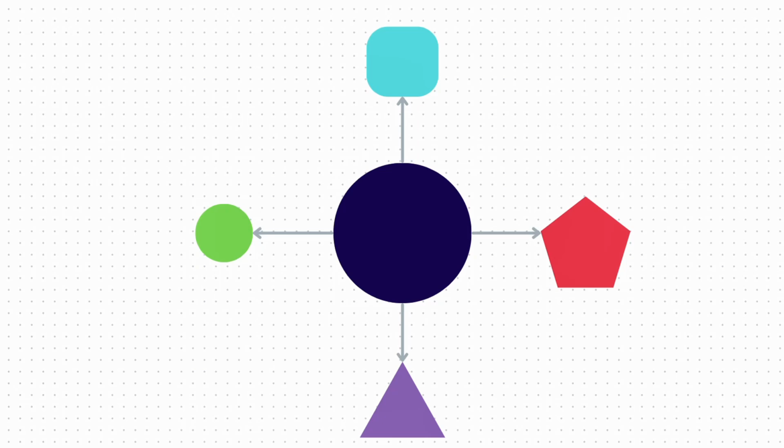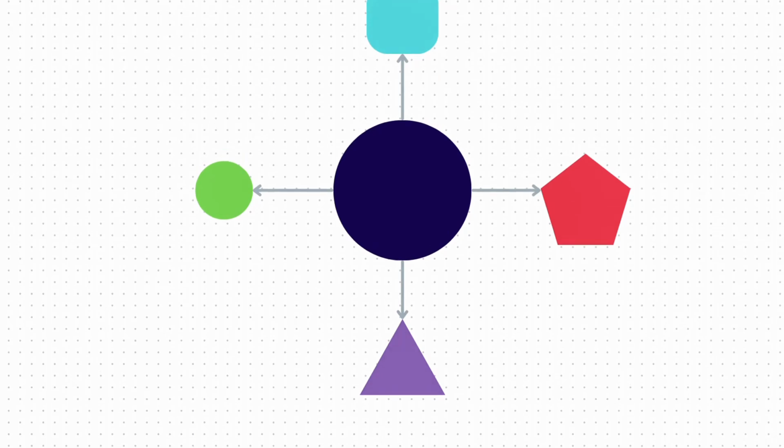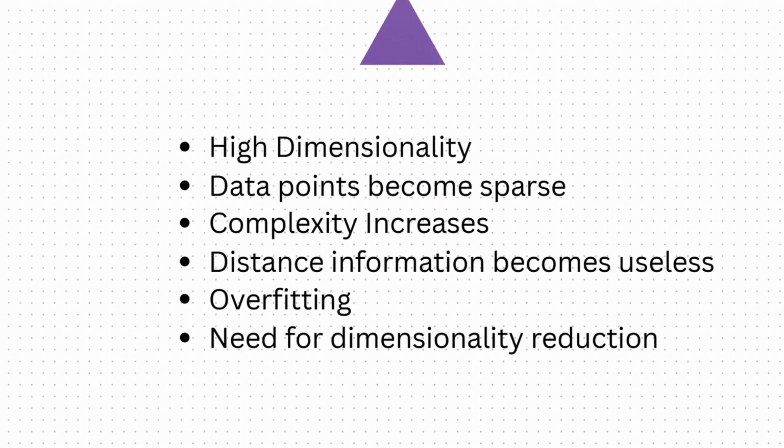The model treats the noise also as data points, which causes a lot of problems. It causes high dimensionality, which means that the model will now be considering too many features. The data points become much more sparse, the complexity increases, and the distance information between two data points becomes useless, because now it is considering so many features that the distance, which is the main parameter of the model of the data points, that information in itself becomes redundant